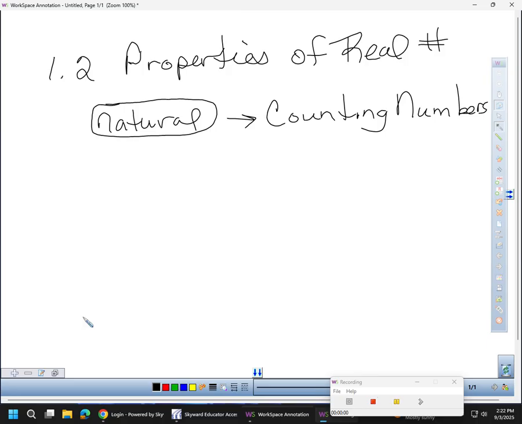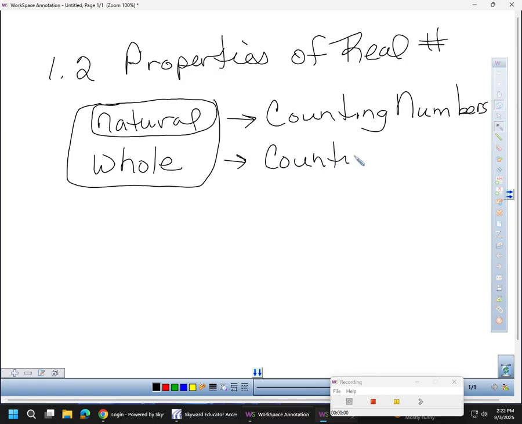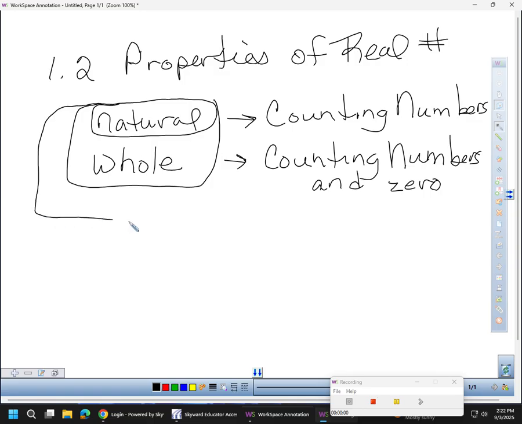Now the next bigger category that includes all of those natural numbers is called the whole numbers. Whole numbers are counting numbers and zero. All right, so we're only adding one more number to it. It goes in the next category of whole. Good, Sean. Yes. The next category, which includes all of those, these are called integers.